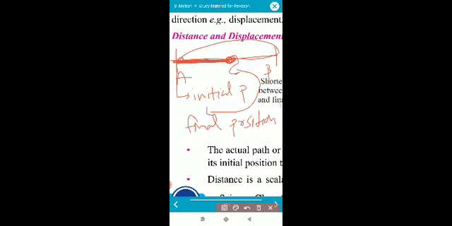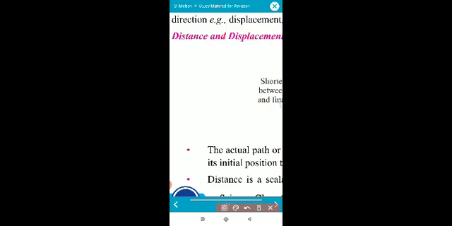So this is 30. So this much distance is 70. So according to your mama, you had traveled only 70 kilometers. So the displacement value done by you is only 70 kilometers. Understood? So what is the difference between distance and displacement?